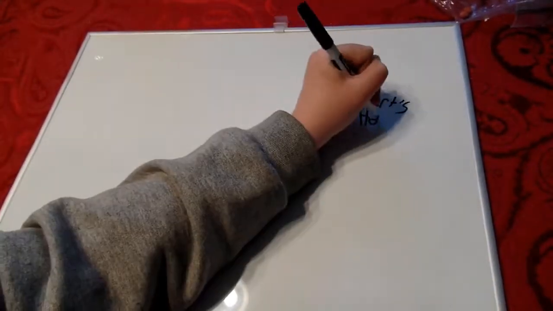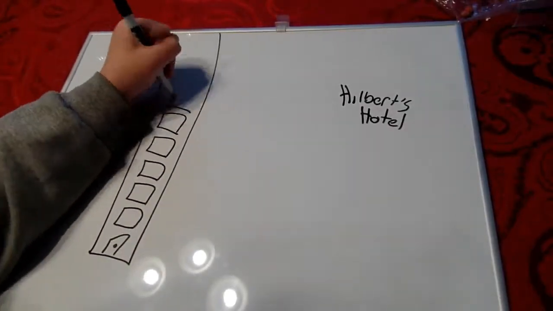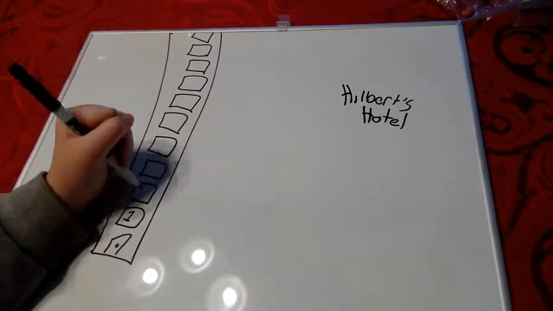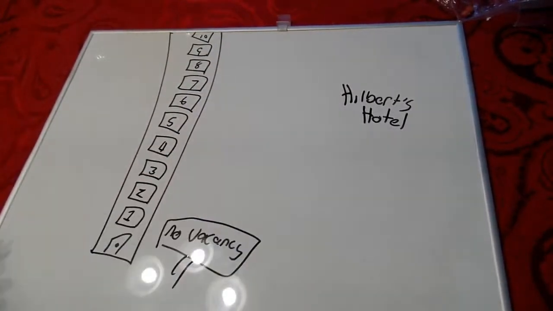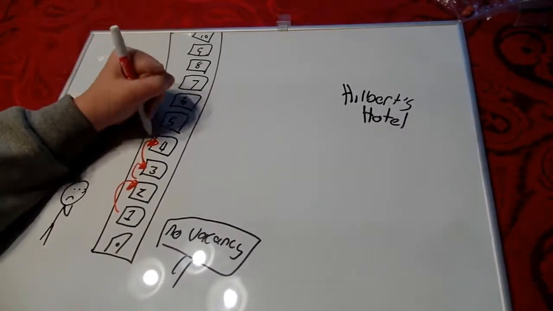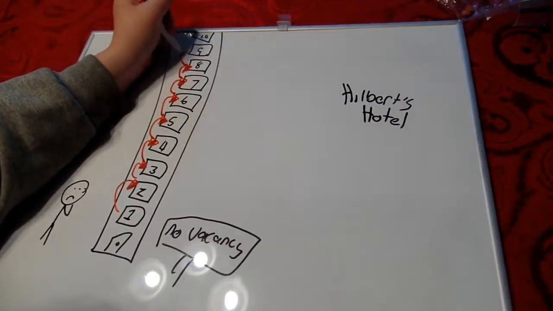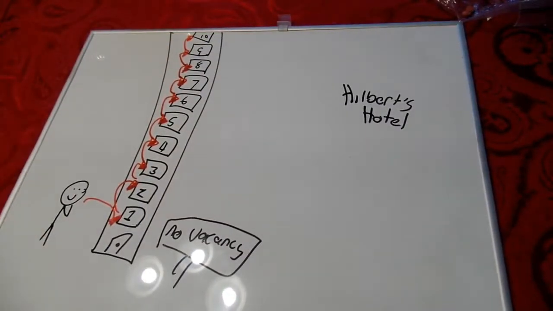Let's look at another paradox called Hilbert's hotel. Hilbert's hotel is like any other hotel, except instead of a finite number of rooms, there's an infinite number of rooms. And they're all full. Let's say a person wants to come in and book a room. How can they do this? Well, simply move everyone up one room until eventually you have the last room remaining that the person can go into.